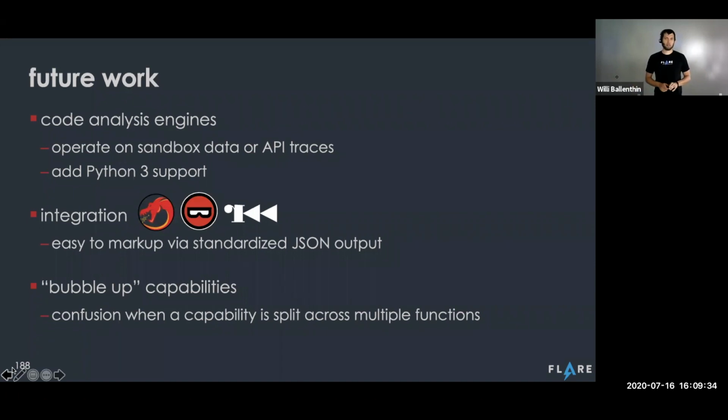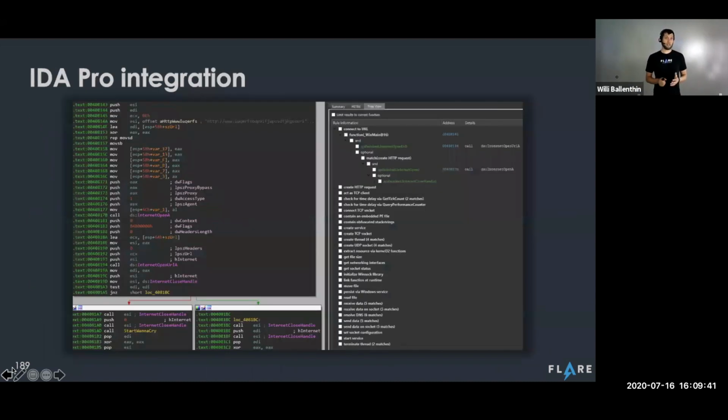So we'll integrate with tools like Ghidra, Radare, Binary Ninja, etc. And today, my favorite way to use Kappa is actually within our IDA Pro integration and plugin. This integration just made a lot of sense because for us reverse engineers, IDA Pro is our primary place where we spend time. It's where we explore a file, it's where we save our notes, and it's how we communicate with other reverse engineers. So pulling Kappa into this workflow is really the obvious thing to do.